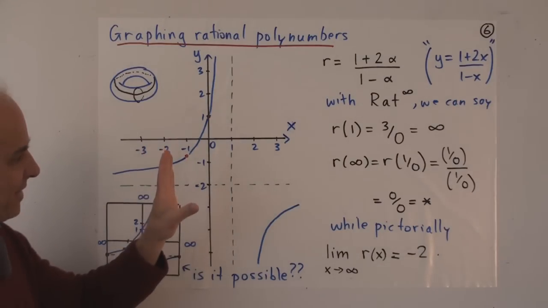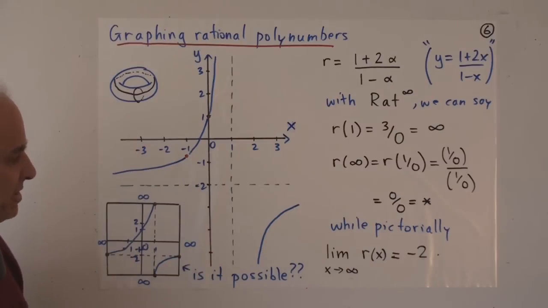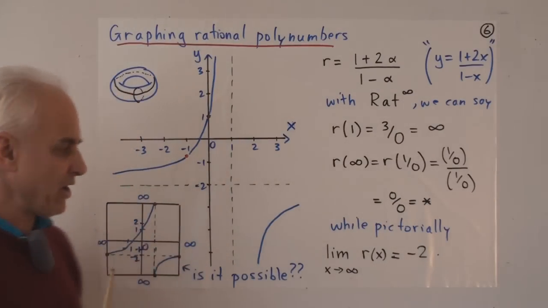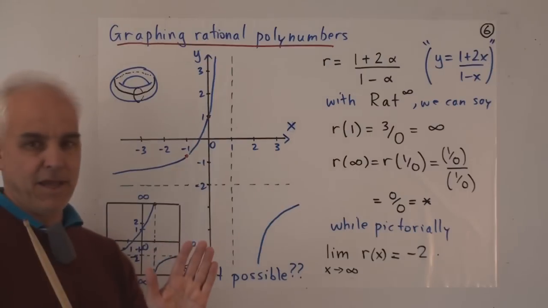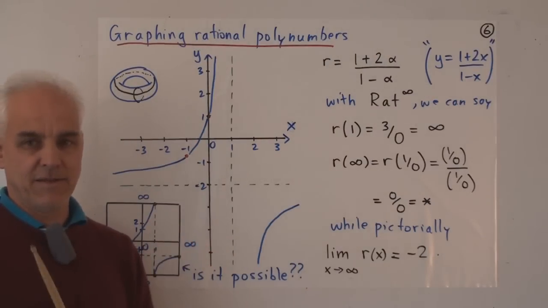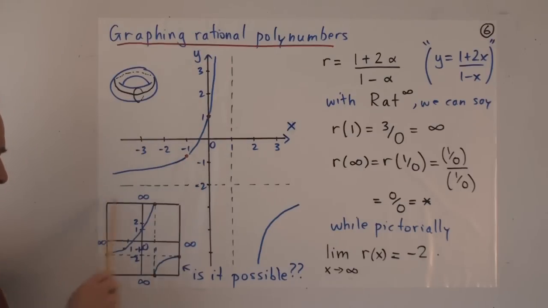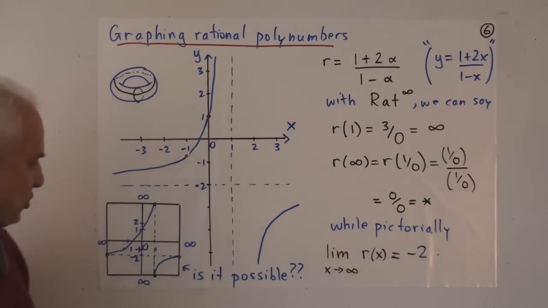Okay, so that's interesting, but something more interesting happens when we think about the possibility of actually pictorially visualizing this point at infinity. So down in this diagram here, I've shown you another version of this picture. It's a little bit small.